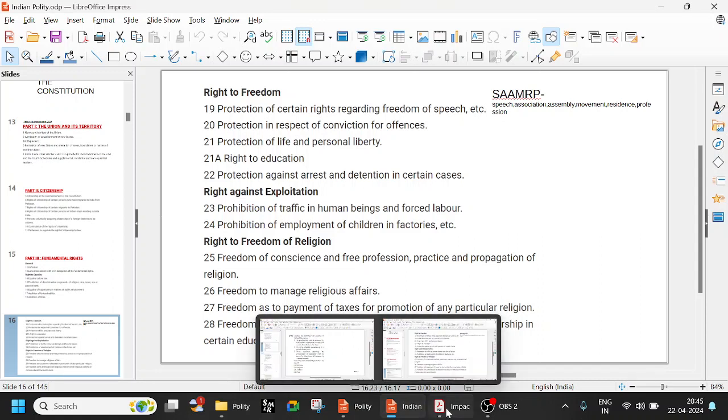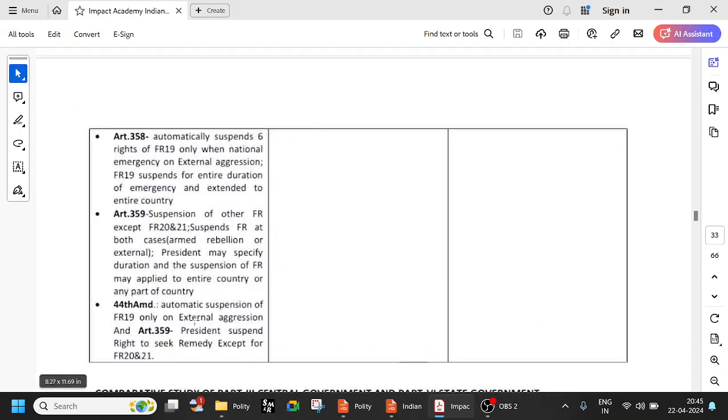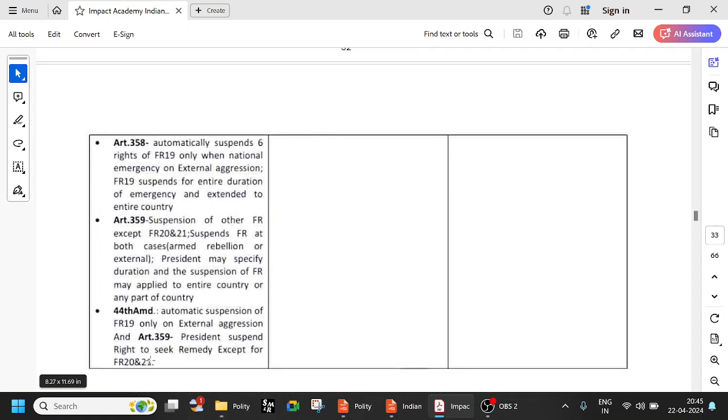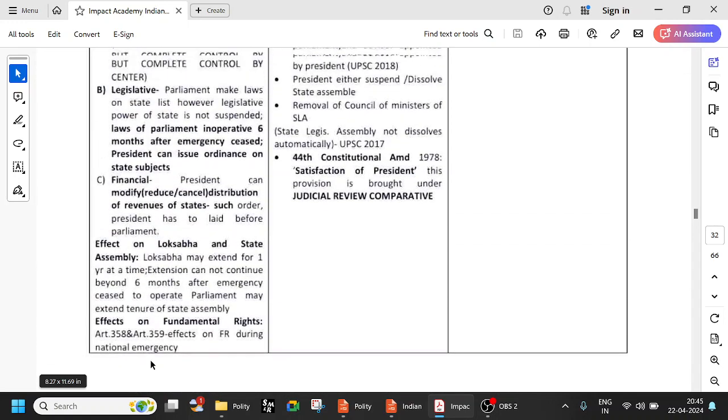All those things are automatically suspended. Under Article 359, the President suspends the right to seek remedy except for 20 and 21. So Article 32 is also partially suspended. Only 20 and 21, that is protection against arrest, and life and liberty, only those two remain. So all these things are very important.